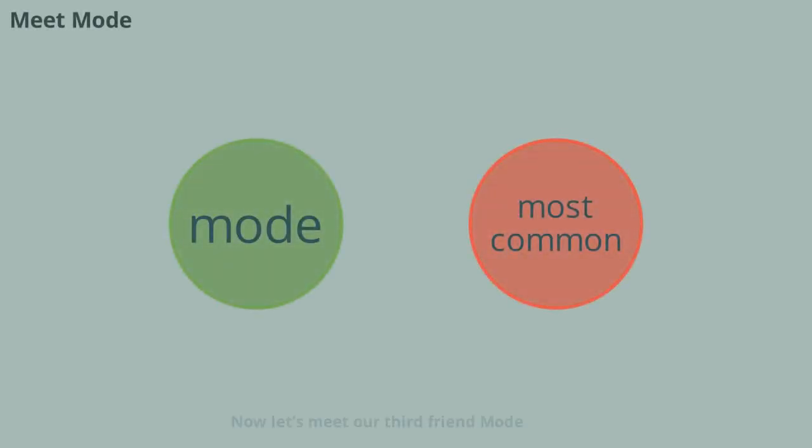Now let's meet our third friend, mode. The mode is the number that appears most often in a group. It's like the most popular number. Sometimes there can be more than one mode if 2 or more numbers appear the same number of times, and sometimes there might be no mode at all if every number is different. The mode helps us see what's most common in our data.